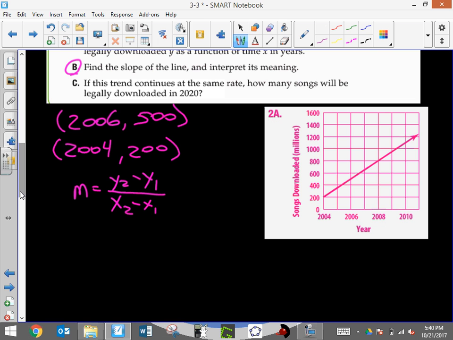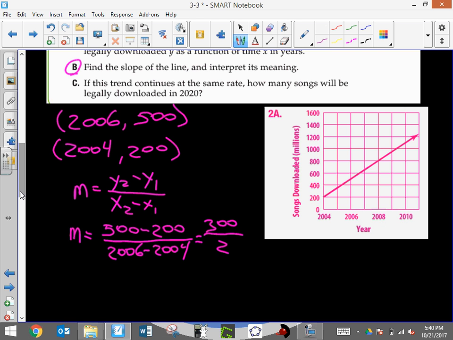And then we'll go ahead and plug our points into this. So our slope, m, is going to equal, I'm going to start 500 and go minus 200 over 2006 minus 2004. When we simplify this, we get 300 over 2, which will also simplify to 150. Now what that 150 means, because it wants us to interpret its meaning, is that for every year, 150 million songs are legally downloaded. That's what that slope means.